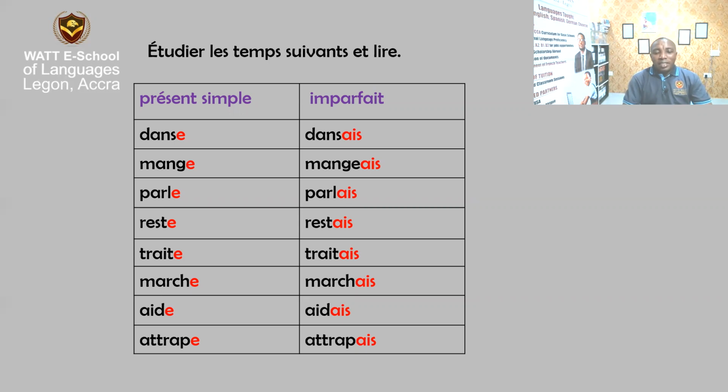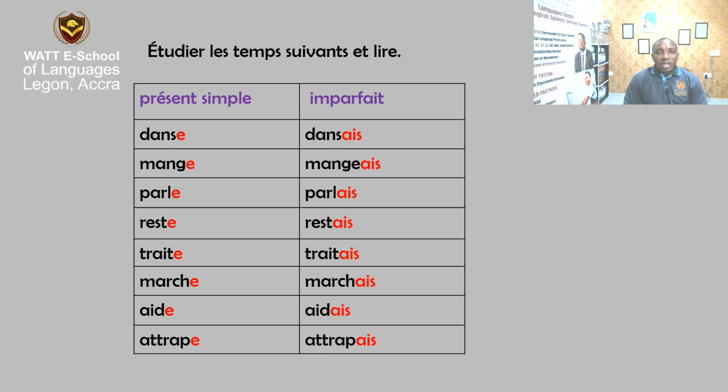Let's come to today's lesson. We are going to practice this in reading and look at the composition of a verb in the present and that of the past. So let's have a look at the verbs here and we'll understand how to go about it. I am going to read it for you so that you can practice it more. So let's quickly read the verbs in their tenses so that you may know how to read them when you meet such a verb. Let's go.